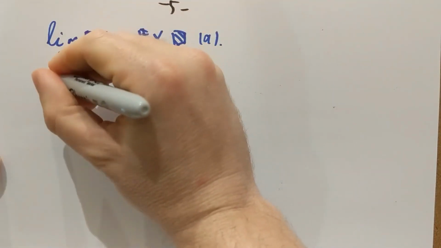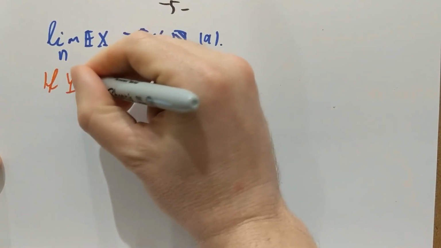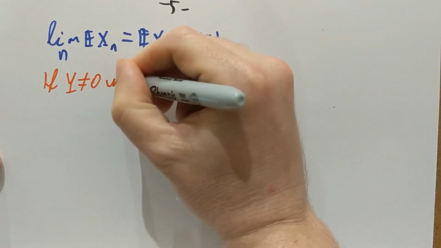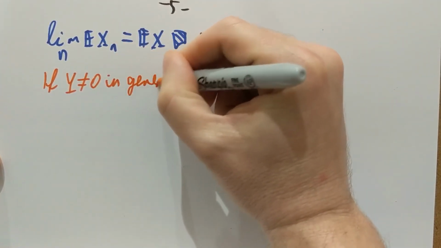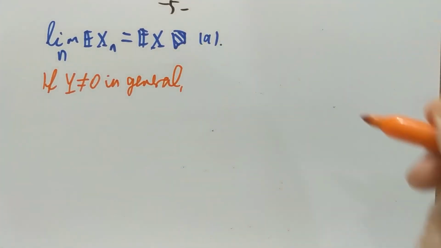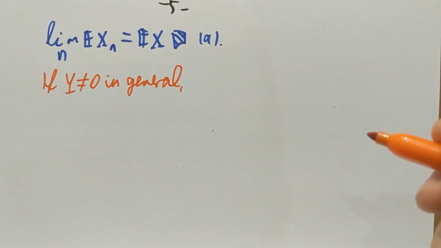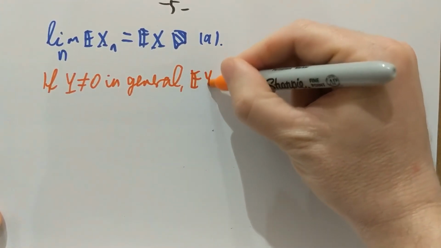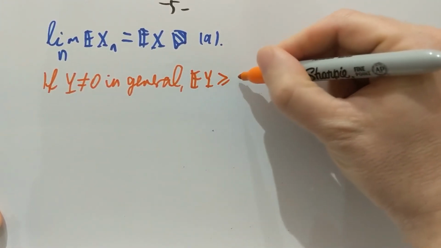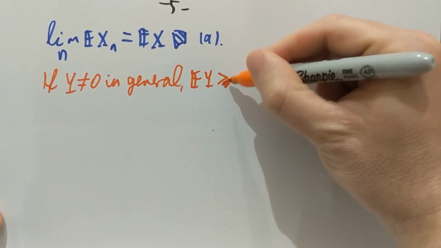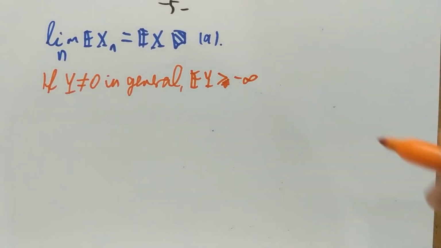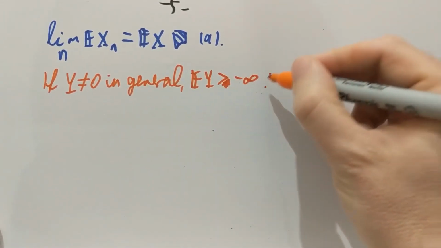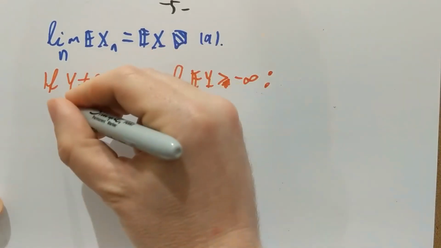If Y is non-zero in general, but still, of course, we have to assume that Y has a non-negative expectation, not equal to negative infinity. So in that case, what you need to do is consider